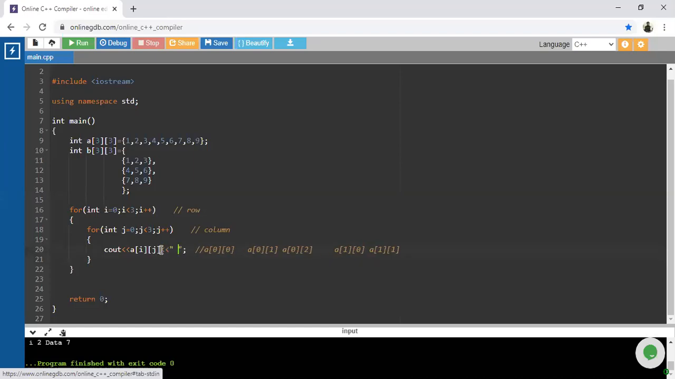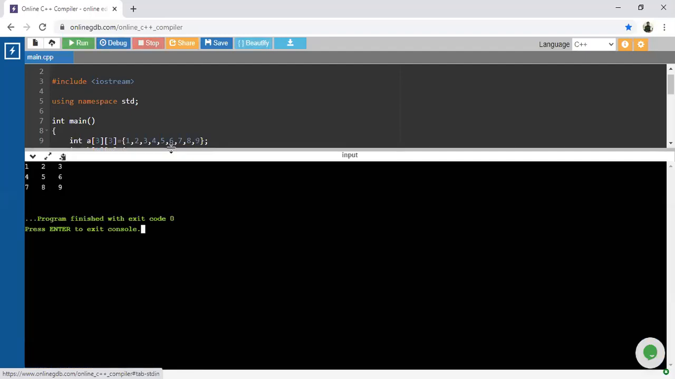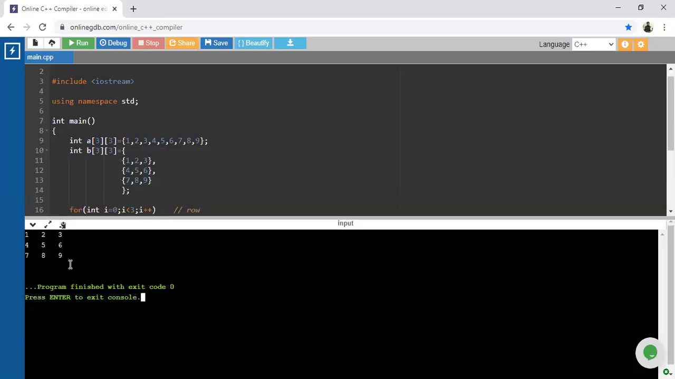I will use a space to display it in proper format, and I am using one more \n to reprint it. Once I execute this loop, it will display in this manner. Yes, guys, is this visible? 1 2 3 4 5 6 7 8 9, displayed in proper format. This is called a multidimensional array.